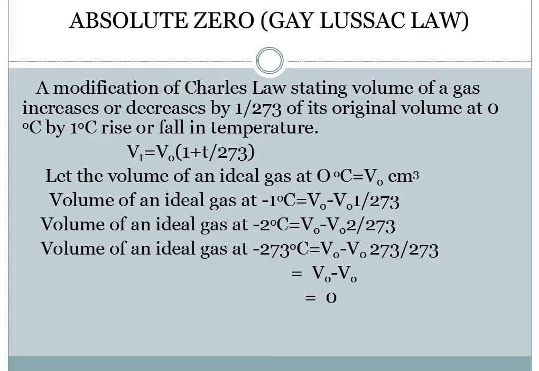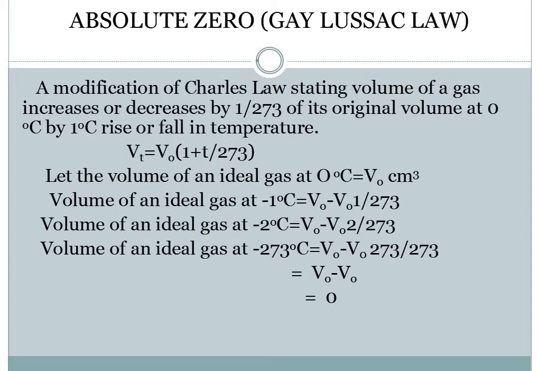Let the volume of an ideal gas at 0 degrees be V naught centimeter cube. Now if we take the volume of an ideal gas at minus 1 degree centigrade, then this equation becomes V naught minus V naught into 1 by 273. Why is it minus?